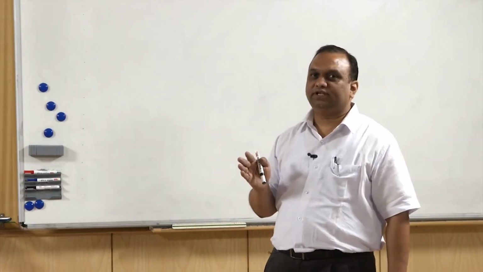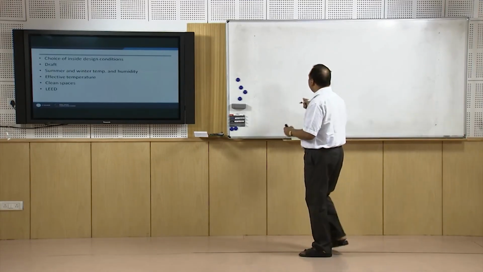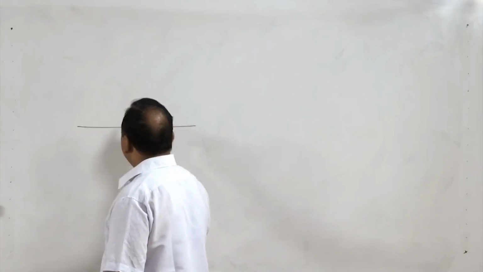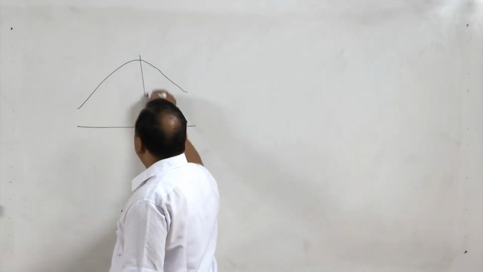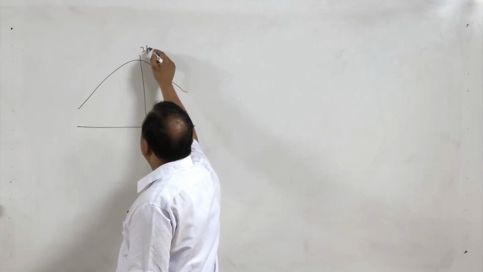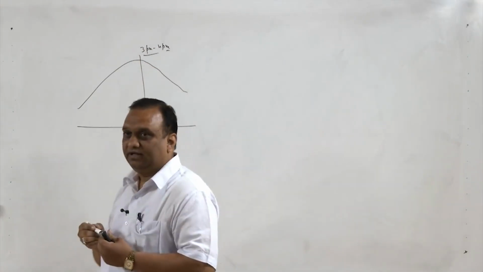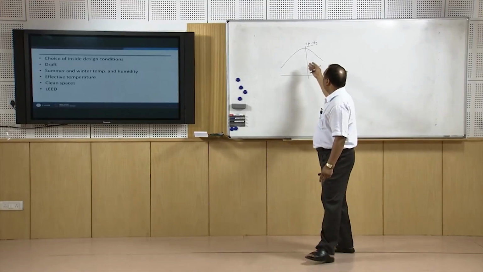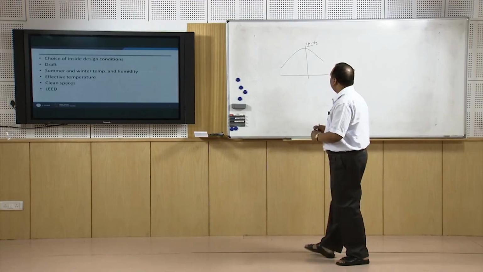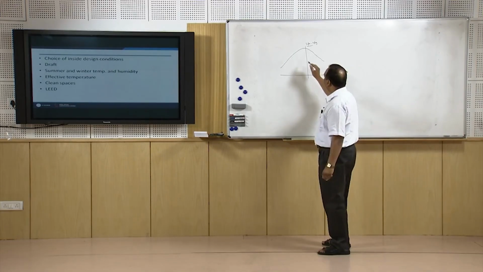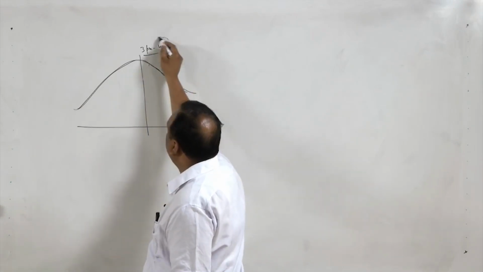That is the point, because if we choose the air conditioning system with the peak load, the load on the AC will vary. The load on the AC will vary throughout the day, and the maximum load will be between 3 p.m. to 4 p.m. So normally it is like this. The peak load is 100 tons of refrigeration, but the issue is, if I go for a 100-ton machine, my machine will be underutilized throughout the day, except this period.